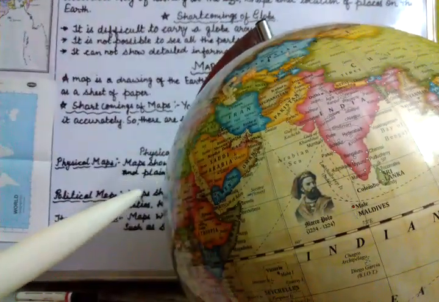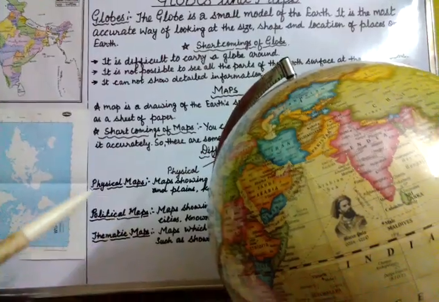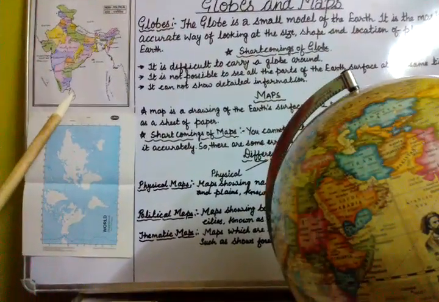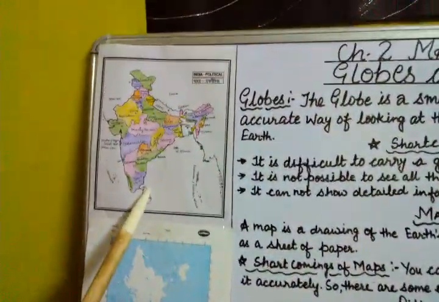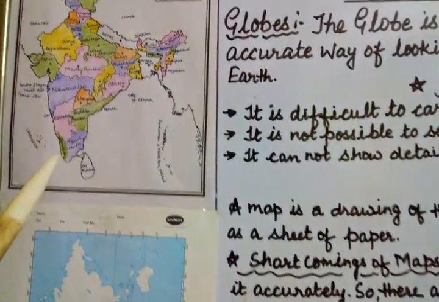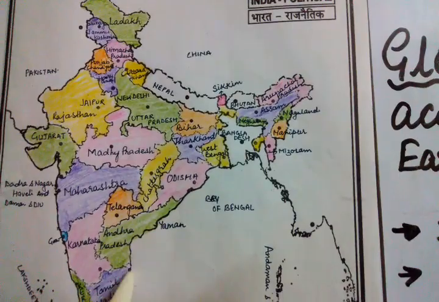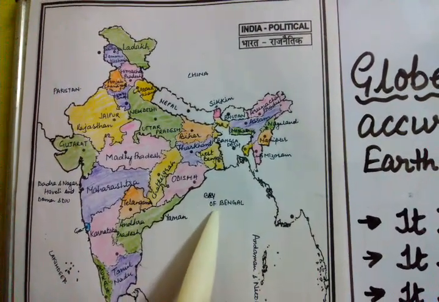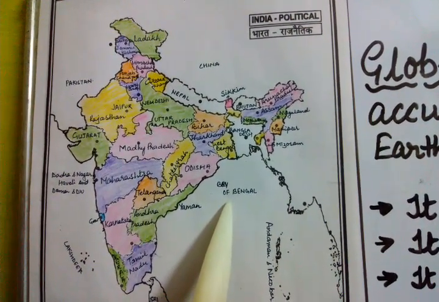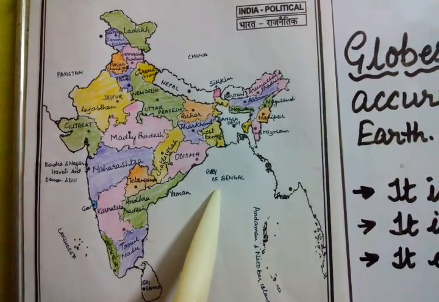To avoid these problems, we normally use a map instead of a globe. Here you can see the difference. If we are talking about the country India, I have mentioned all the states here, and it is very visible and very clear to you all. So through the map we can study detailed information.